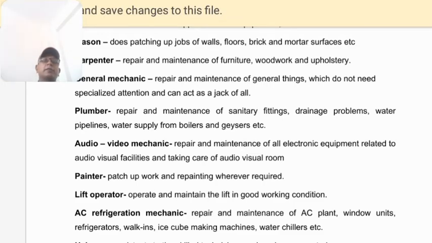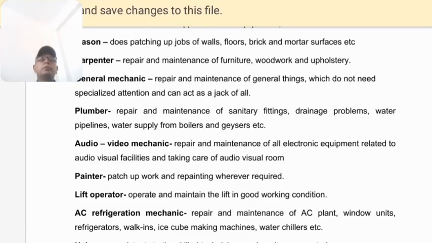If there is some sort of problem in escalators, then we move on to the AC refrigeration mechanic, who takes care of all repair and maintenance of AC plants, window units, refrigeration and walk-ins, ice cube making machines, water chillers. So this is the person who takes care of the AC.